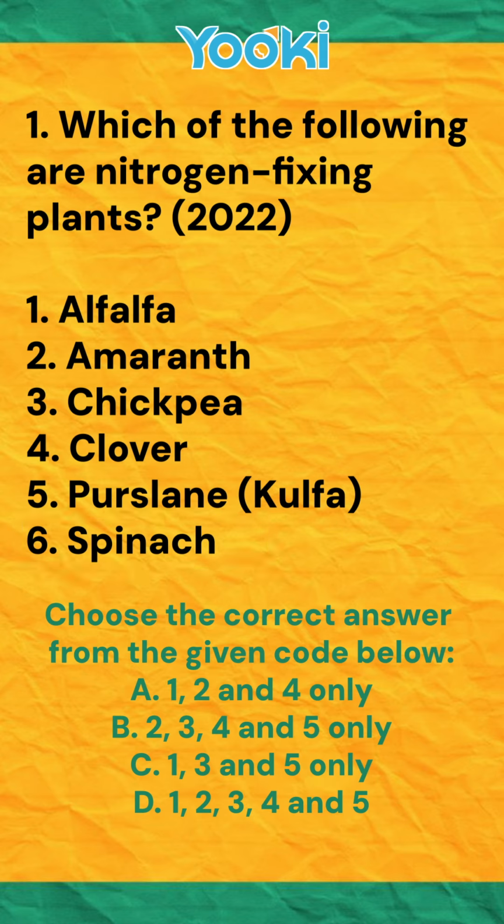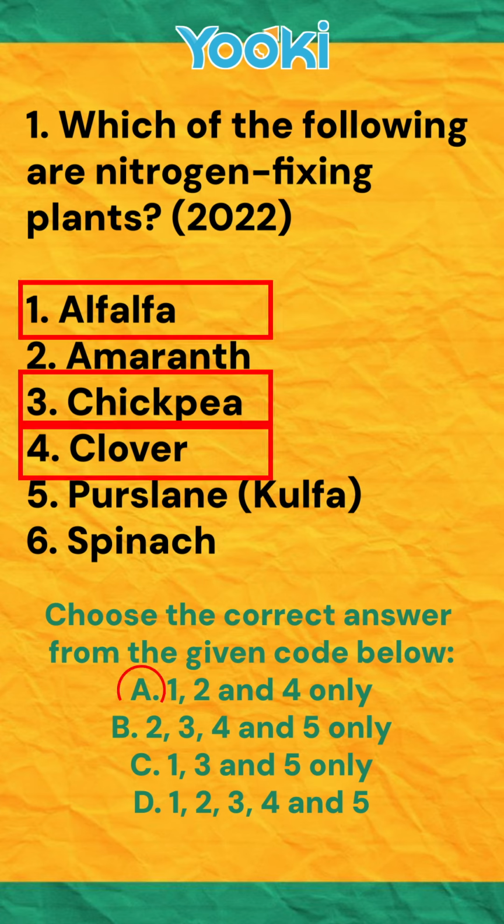That removes option B, C, and D instantly. You're left directly with option A, that is 1, 3, and 4. Alfalfa, chickpea, clover are classic legumes, nitrogen fixing plants with rhizobium bacteria. This is how you use your basic knowledge and logic as a weapon.